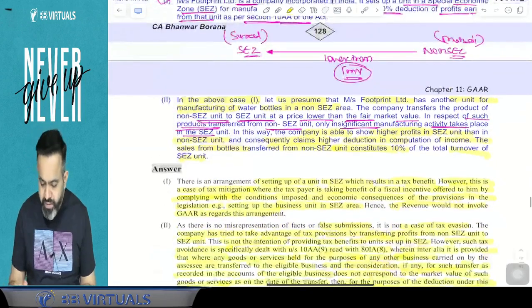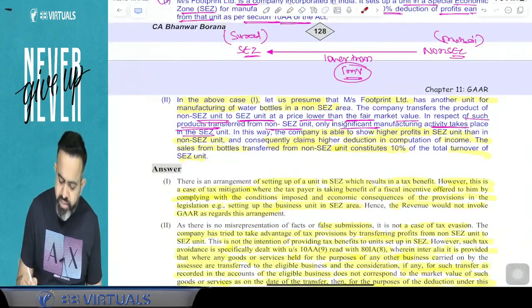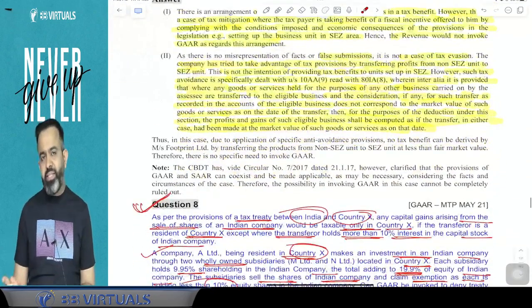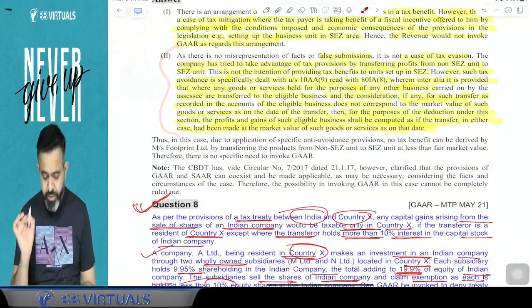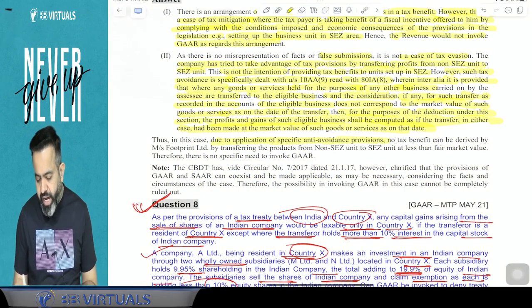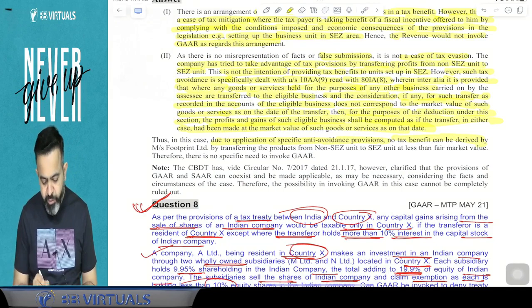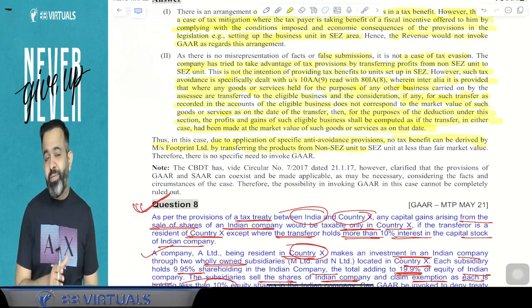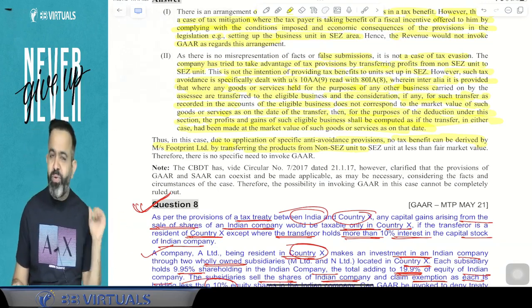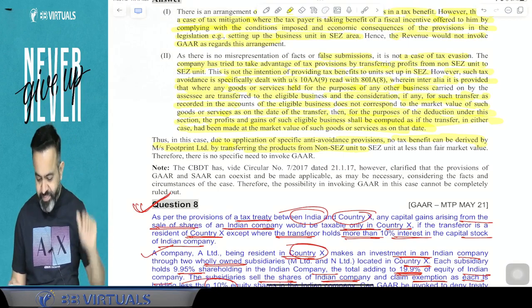So guys, to deal with this type of transaction, there are already provisions in the Income Tax Act. So in this particular case, there is no need of the GAR. Thus, in this case, due to the application of the SAR, no tax benefit can be derived by Footprint Limited by transferring the product from the non-SEZ to the SEZ, because if they are doing it, then they will impose the SAR. So SAR is already there, so there is no need of the GAR because they will not take any benefit here.